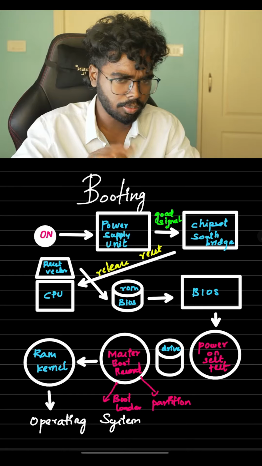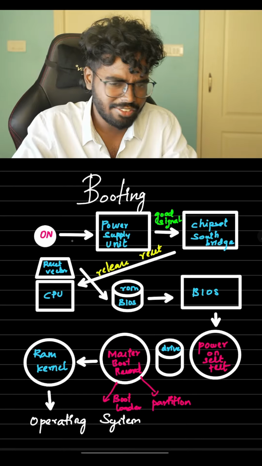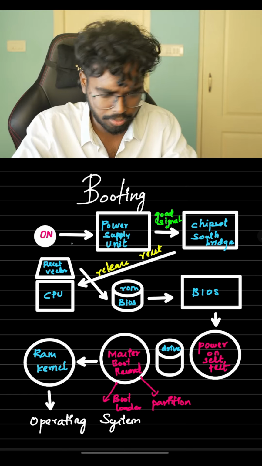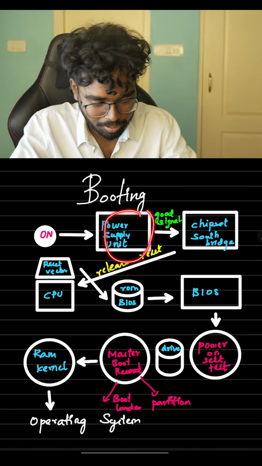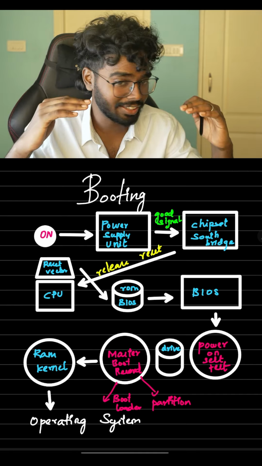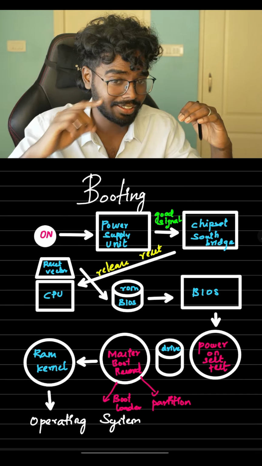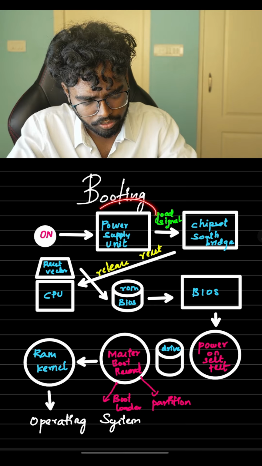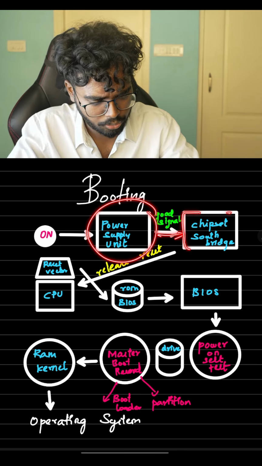Most asked entry problem: what happens when we turn on a computer? Whenever we turn on a computer, a current flows through the motherboard and that will be picked up by the power supply unit. This will basically do a self test to check that whatever output voltage has come is compatible with the entire PC. If it is compatible, moving forward it will send a good signal to the chipset known as the south bridge.